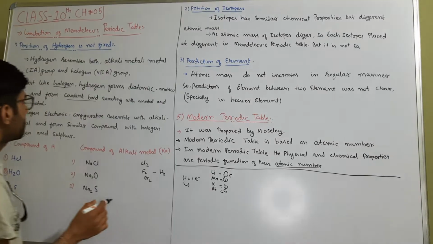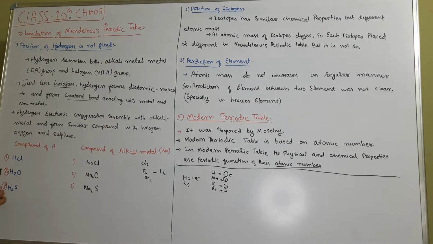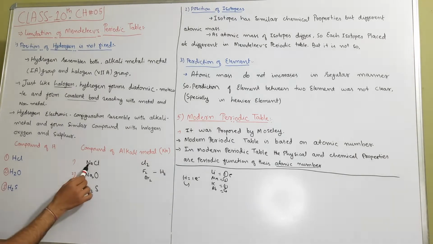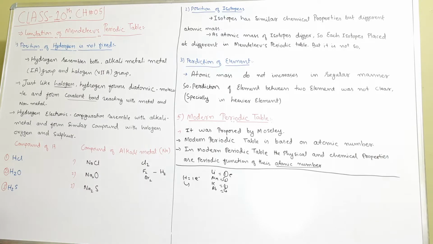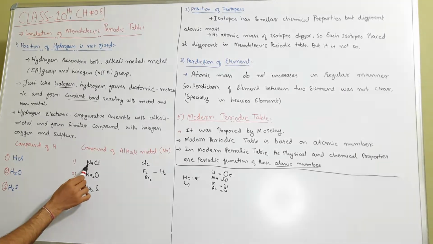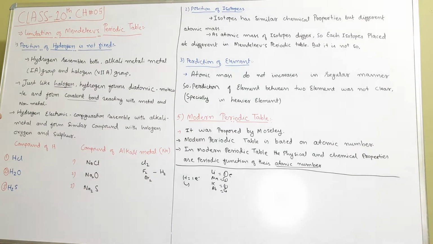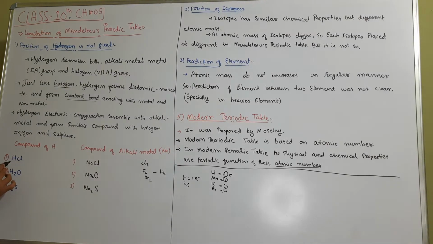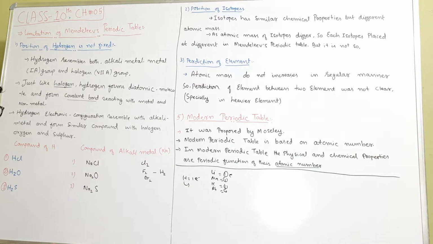And another property: hydrogen forms similar chemical formulas as the elements of group 1A form. Just like sodium combines with chlorine in NaCl form, one atom of sodium combining with one atom of chlorine, in the same way one atom of hydrogen combines with one atom of chlorine. Similarly, two atoms of sodium combine with one atom of oxygen.